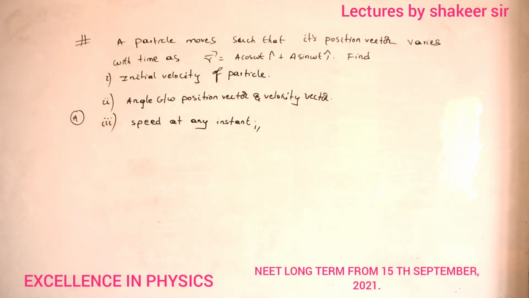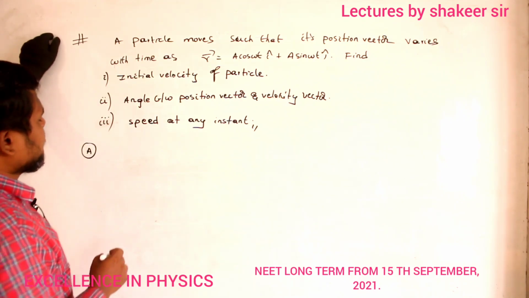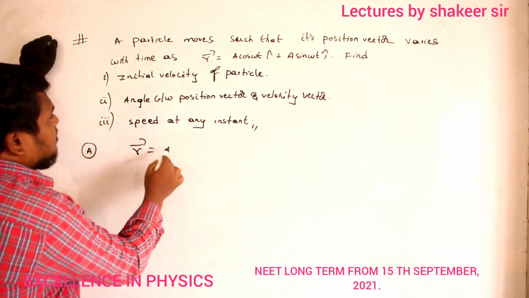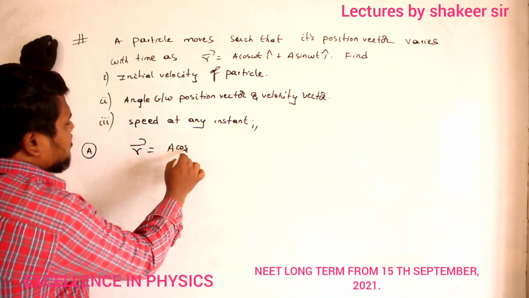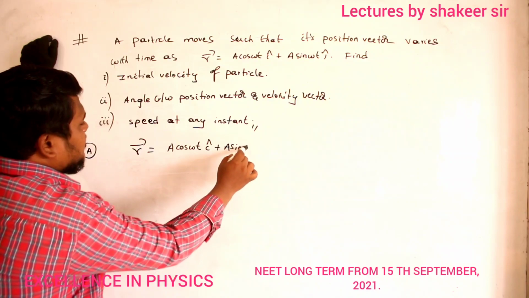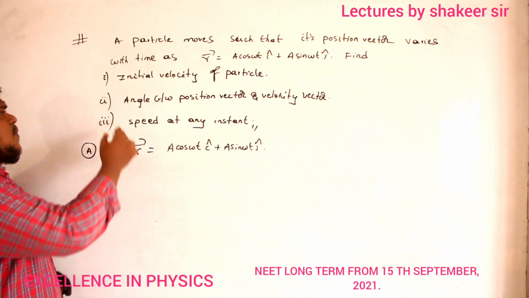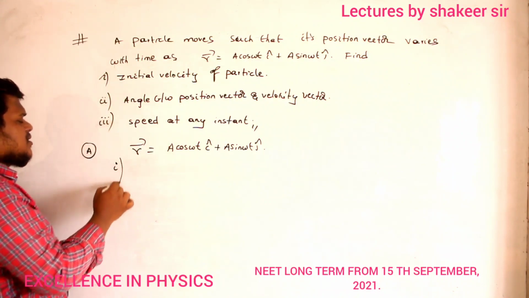Think carefully. The position vector is given by r dash is equal to a cos omega t i cap plus a sin omega t j cap. So this is the position vector given, no? So how can you find out the initial velocity? Can you say?